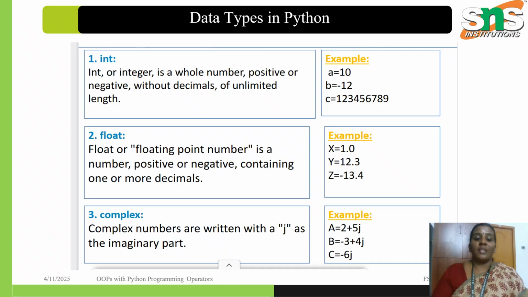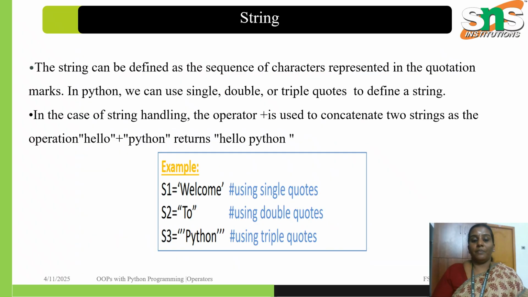An int is an integer or a whole number, and it can be a positive or a negative number. A float is a floating point number, where the number may be positive or negative, containing one or more decimals. I have also given the example for float. The third one is complex, where the number has a real part and an imaginary part. So these are the three numeric data types in Python.